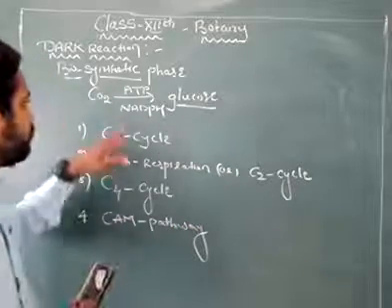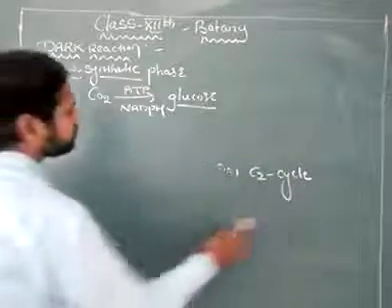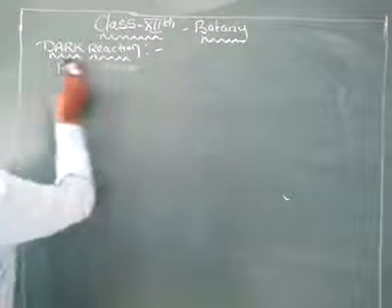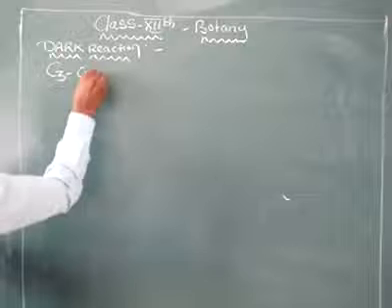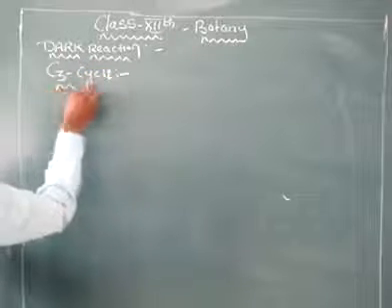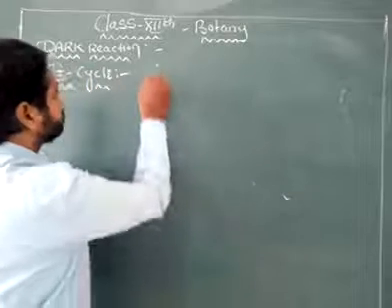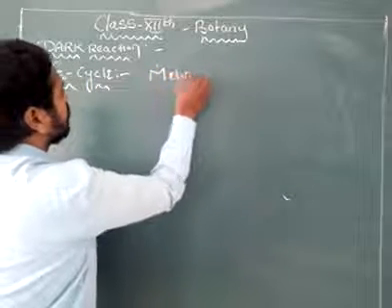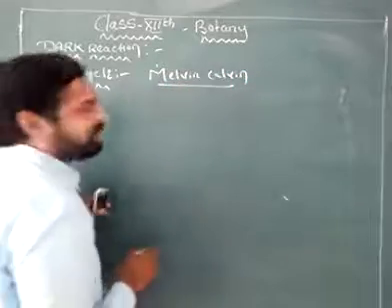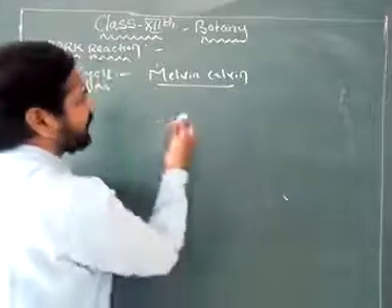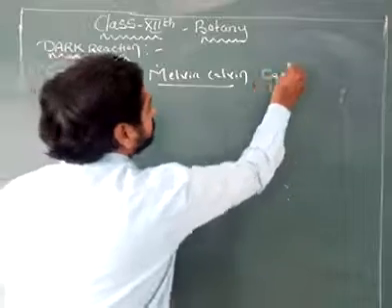Let us see the first one, the C3 cycle. This C3 cycle was first discovered by Melvin Calvin. As Calvin discovered this C3 cycle, it is also called the Calvin cycle or popularly the Melvin Calvin cycle.